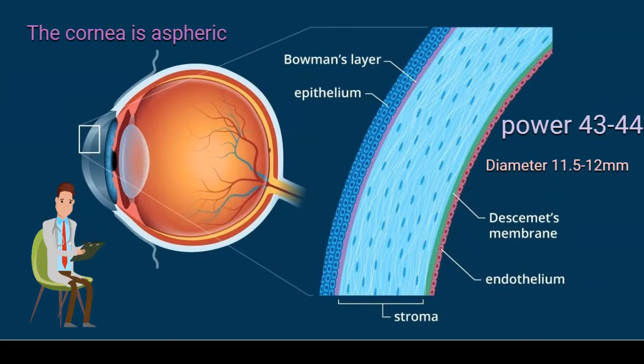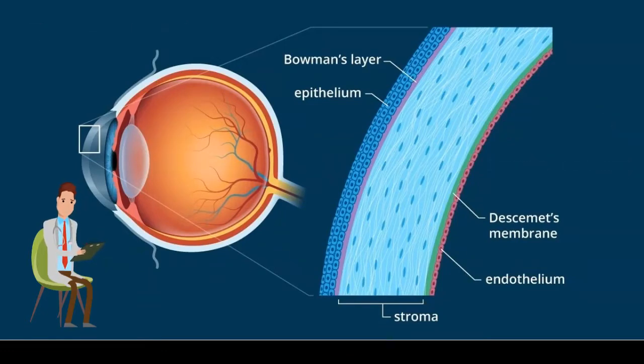It has a power of 43 to 44 diopters and a horizontal diameter of around 11.5 to 12 millimeters. The vertical diameter is less than the horizontal by 1 millimeter. The power of the cornea is more in the center of the cornea and less in the periphery. This is called the aspheric cornea, and it has the advantage of decreasing the optical aberrations.